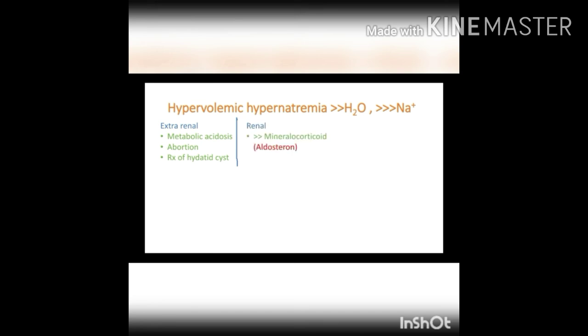Coming to the renal causes, increased level of aldosterone increases the sodium and water reabsorption from the collecting duct through the epithelial sodium channel. We already discussed that case. Treatment modality is different here. Here we have to excrete out the excess fluid and salt by diuresis.